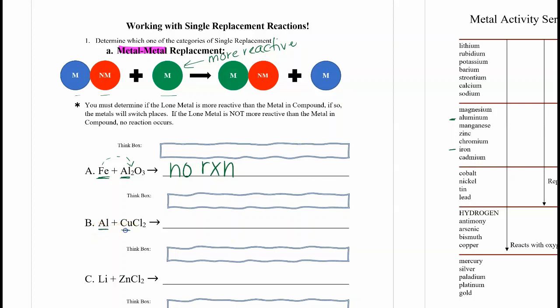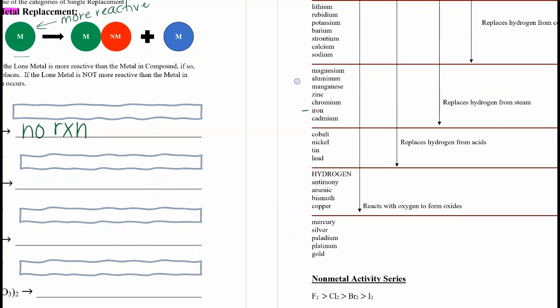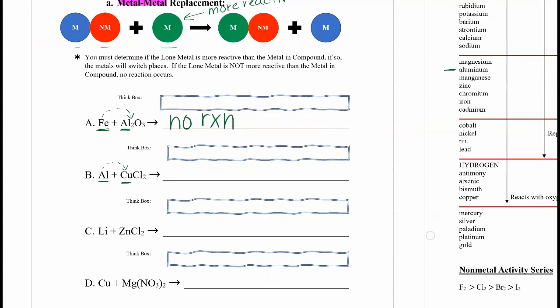Let's look at aluminum and copper. Can aluminum replace copper in compound? So aluminum is still up here. Copper's down here. So aluminum is stronger than copper, so aluminum can replace copper in compound. This think box is for you to do the charges. We will be grading the think boxes. Aluminum is a 3+ when it's in compound. Cl is a 1-.